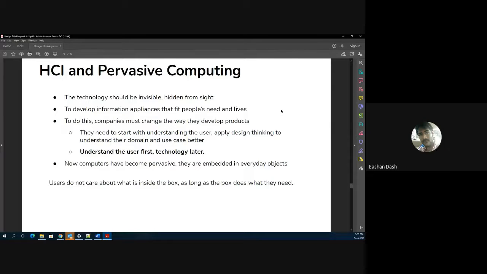But these days people are first developing a product, and then they are on a hunt, asking people, please use my product. So that's not how it works. To do this, the companies must change the way they develop products. They need to start with understanding the user. So that's the number one requirement, right?